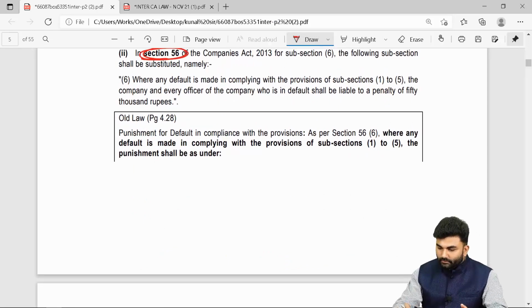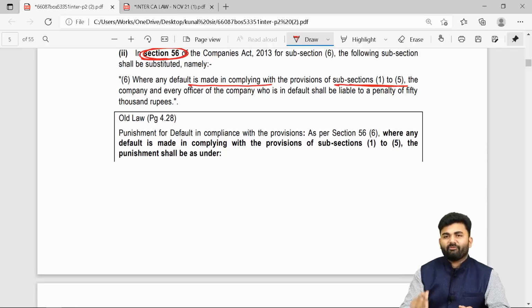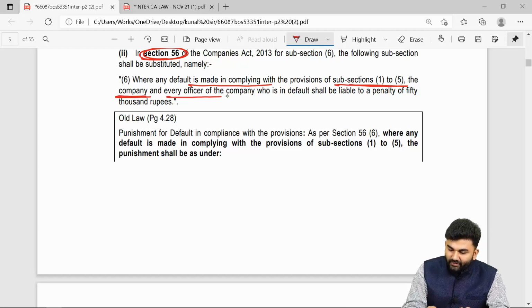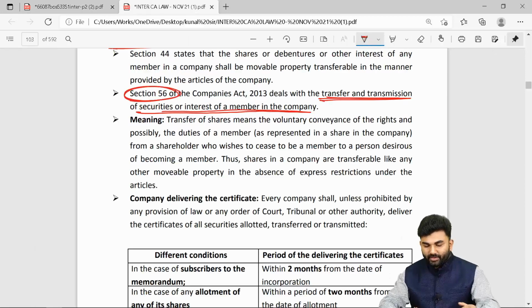Over here, the lawmaker says where any default is made in complying with the provisions of subsection 1 to subsection 5, meaning any provision of section 56 is contravened, then the company as well as every officer of the company who is in default shall be liable to a penalty of rupees 50,000.